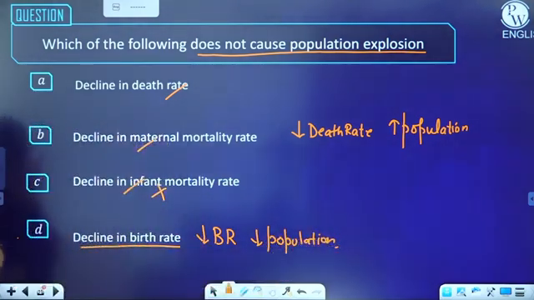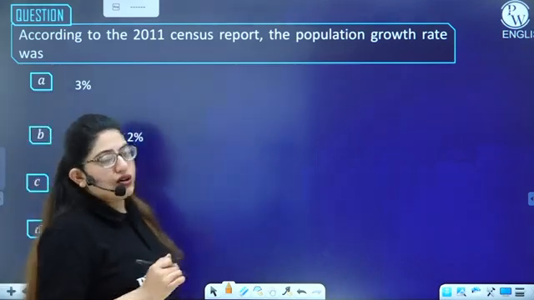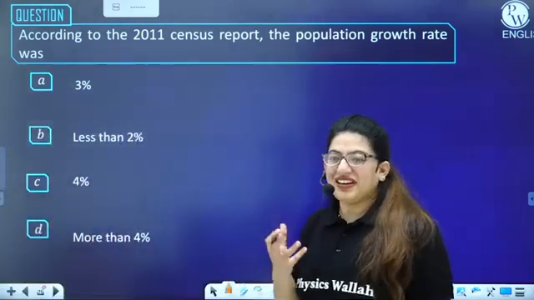The only thing you have to do is read the question carefully and understand each and every option of it. All right. Next is, according to the 2011 census, the population growth rate of India was about what? About India. Okay.